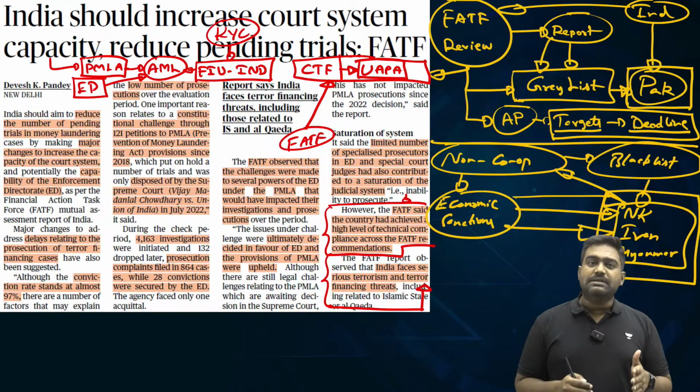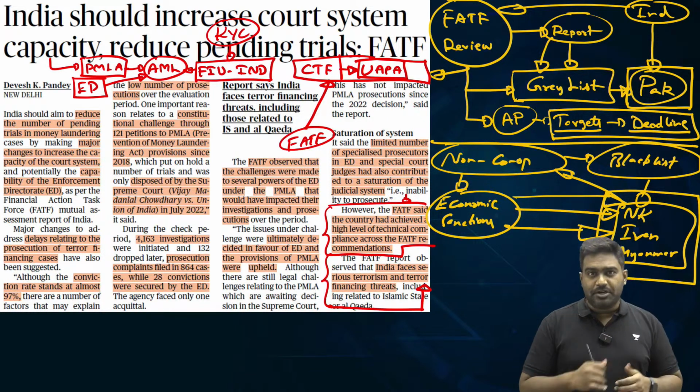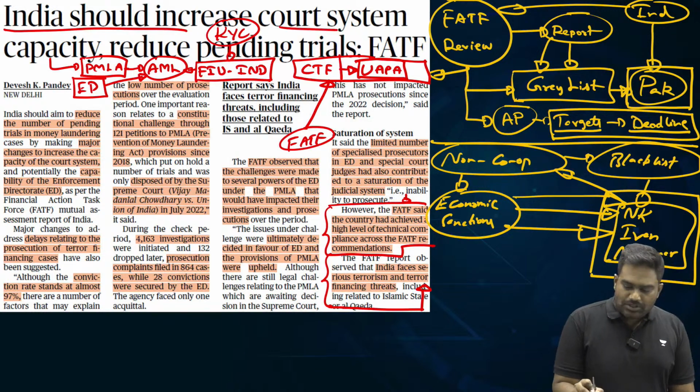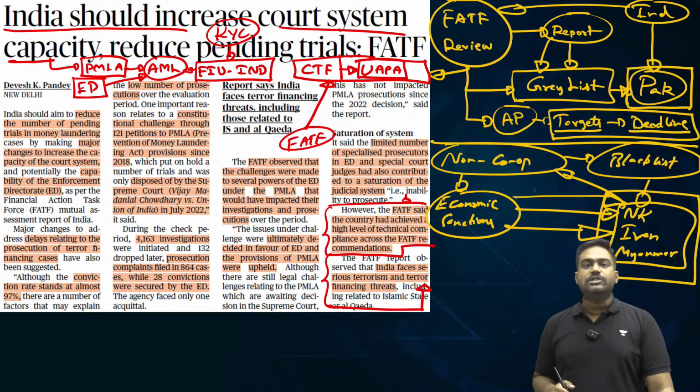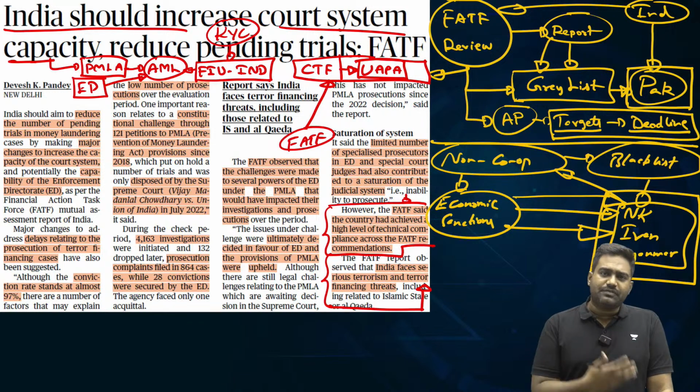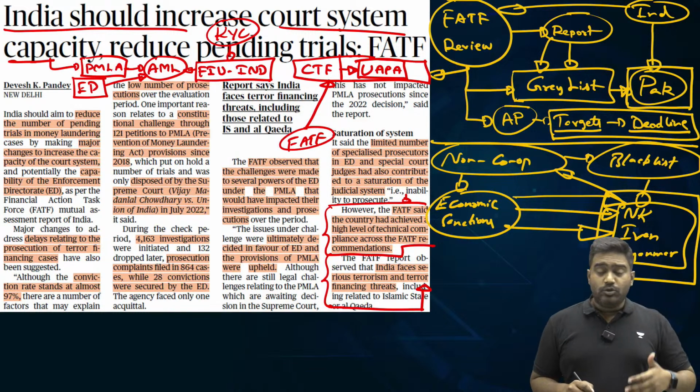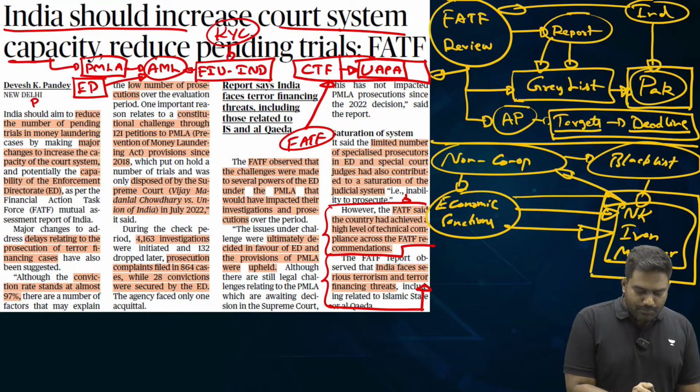However, there are some concerns, some shortcomings which have been pointed out. One major shortcoming is that not enough prosecution has been done under these laws. Though thousands of cases have been filed by ED, you might remember PMLA was recently amended in 2019. It was made into a stringent law giving tremendous powers to the Enforcement Directorate.